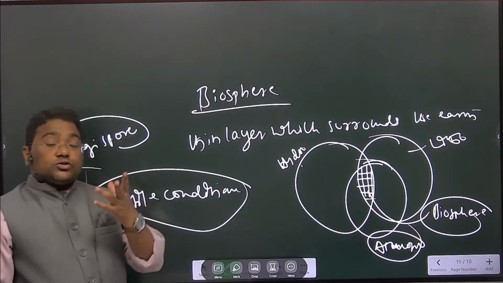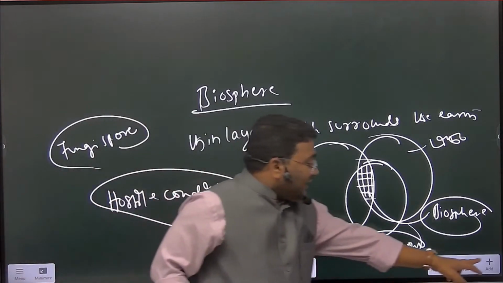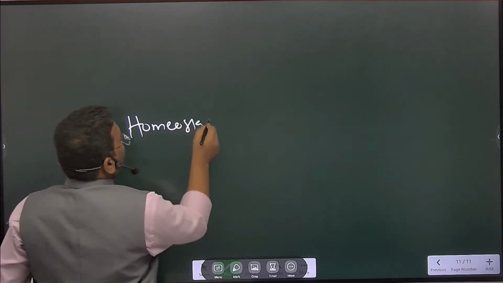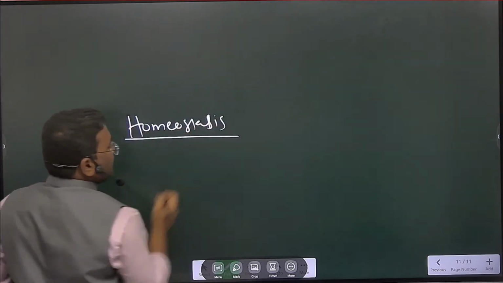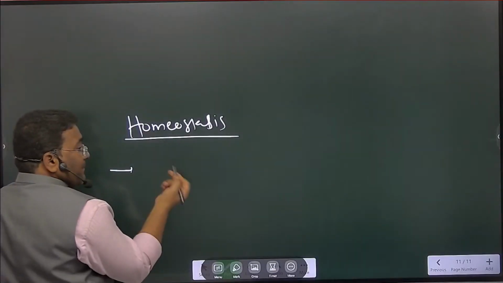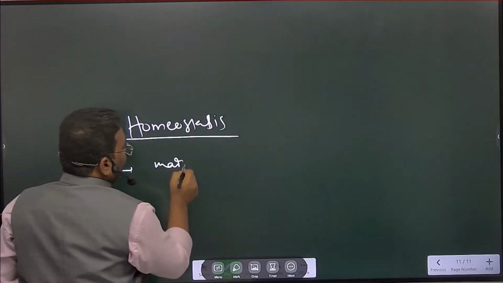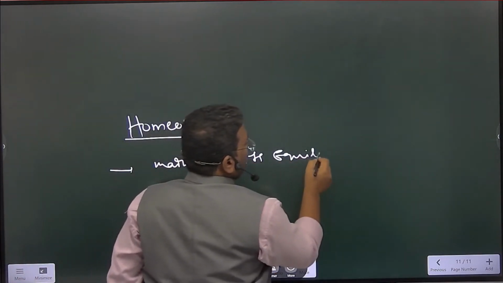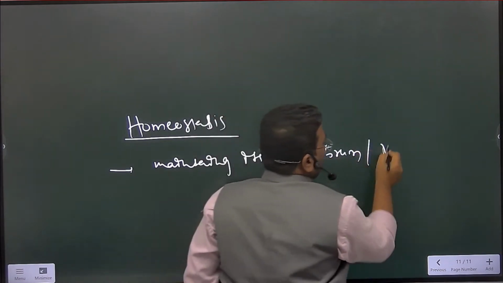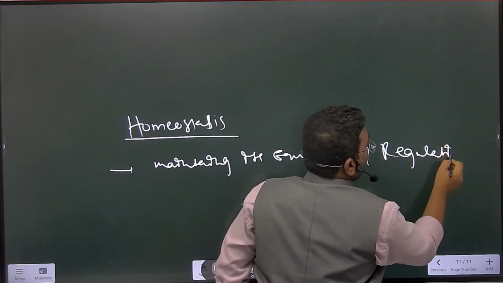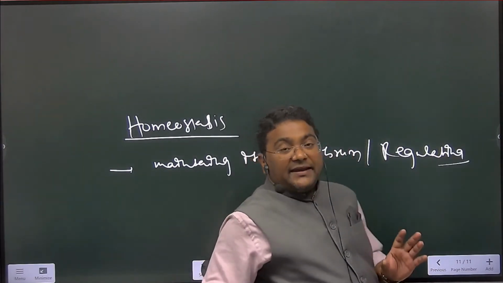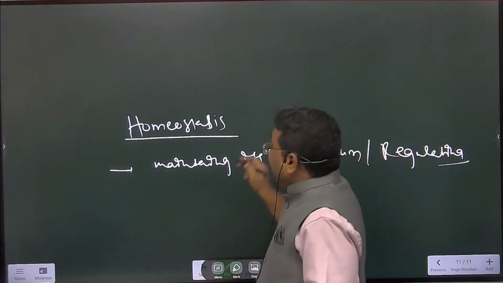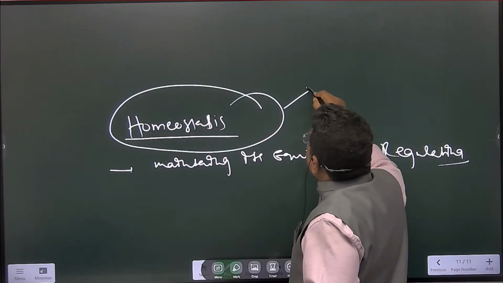And one more question also came, homeostasis. What is homeostasis? Homeostasis, the ecosystem maintaining its equilibrium, or you can say regulating. So environment is maintaining its equilibrium, and with the biotic abiotic components, it is called homeostasis. ये भी prelims